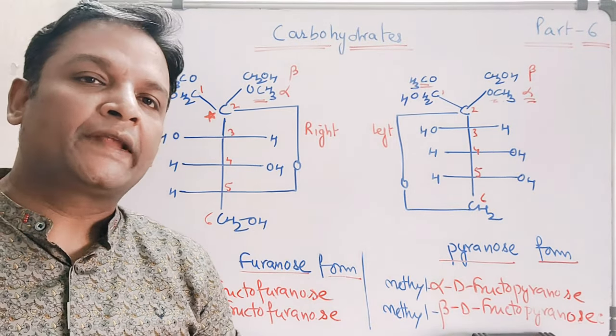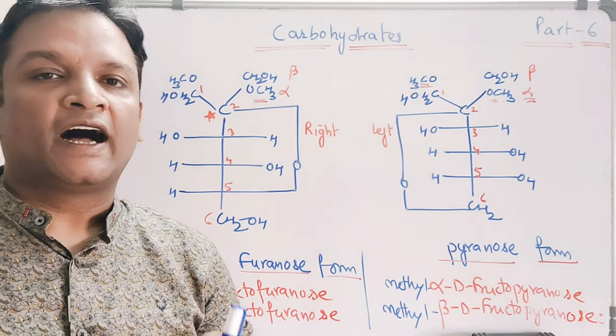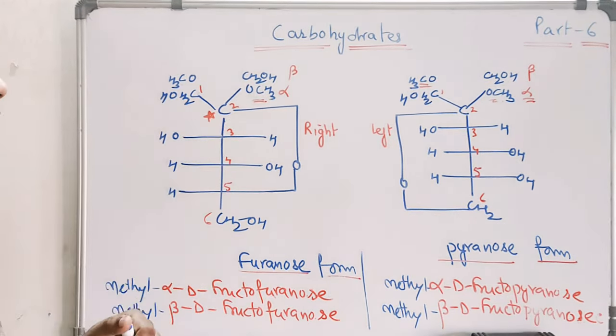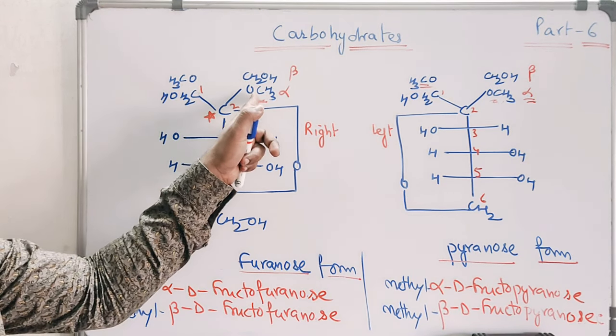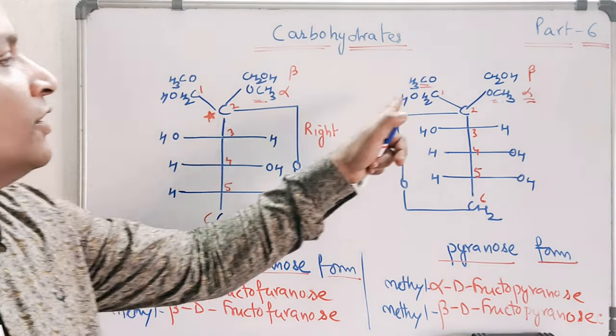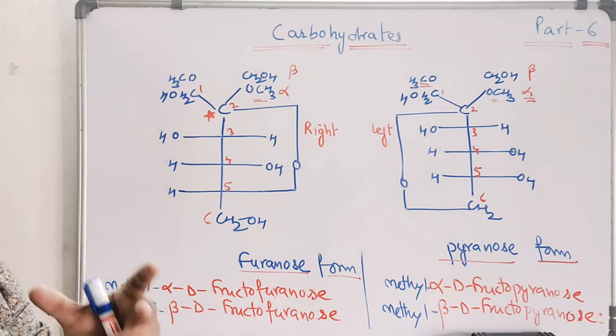So after considering the hemiacetal form, we are considering the acetal form of fructose. Again, we are considering the methyl ether, the methyl derivative of this acetal. So it is O, it is not OH now. It is OR. OCH3, OCH3, OCH3, OCH3. So now we are considering the acetal form of fructose.